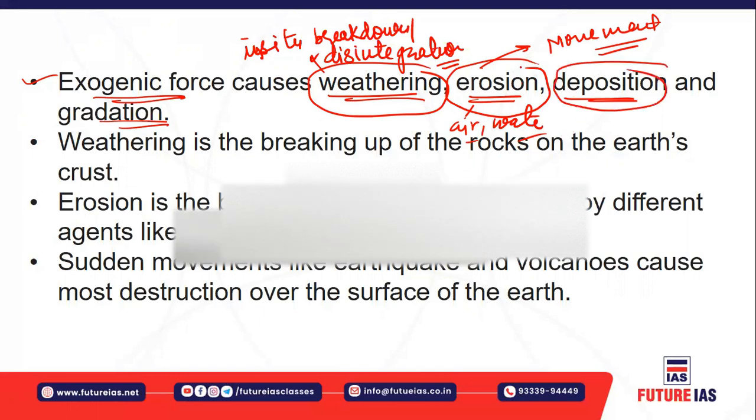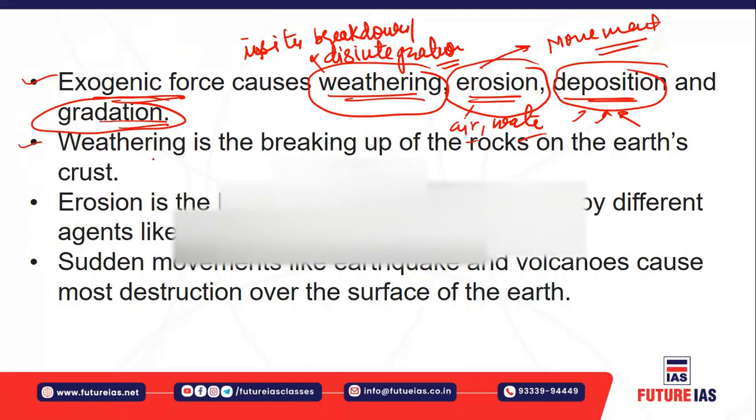Deposition means the eroded materials ultimately get settled somewhere. So there is the deposition of those materials which are eroded by these agents of erosion. Gradation means there is a profiling of those materials, somewhat coarser and then the finer ones, like sand, silt, and clay. So there is a gradation among those materials also.